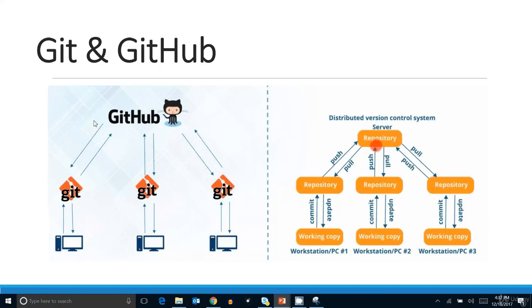So GitHub is basically a centralized repository for us. Git is just a version control management tool which will work in my local. But GitHub will work as a centralized repository for me, where I will put my code changes, or my complete project code, right?